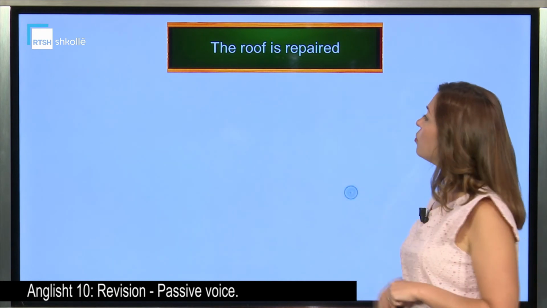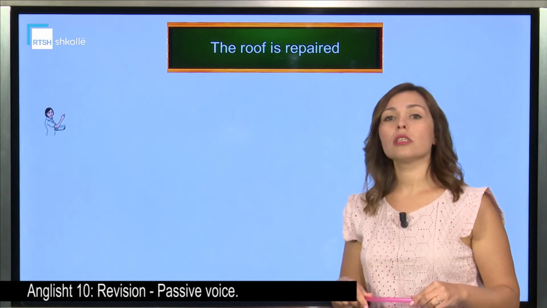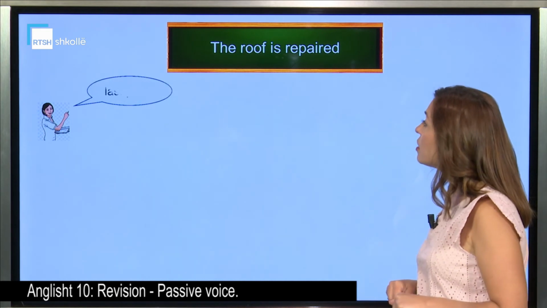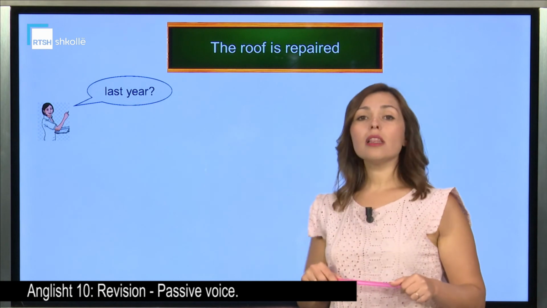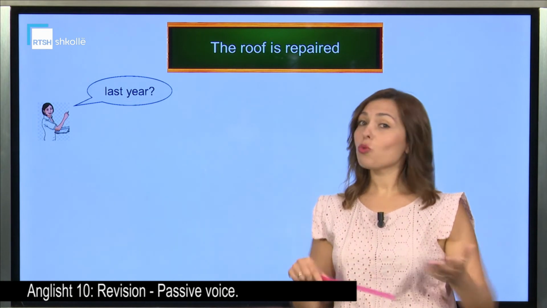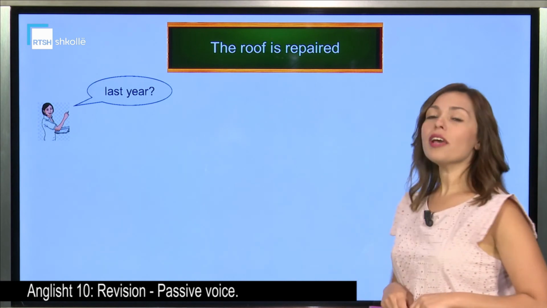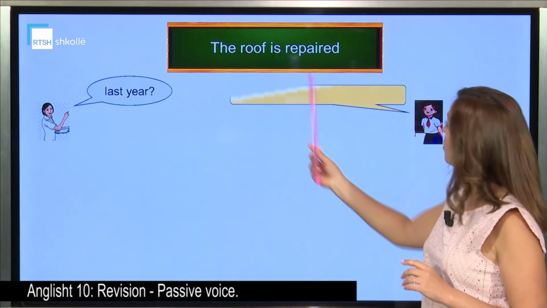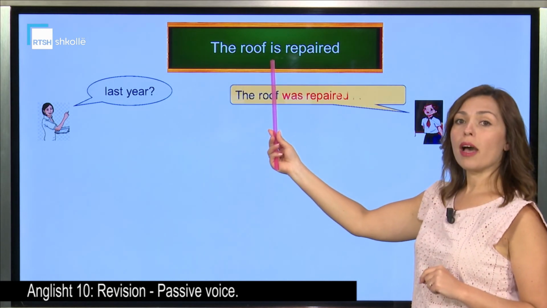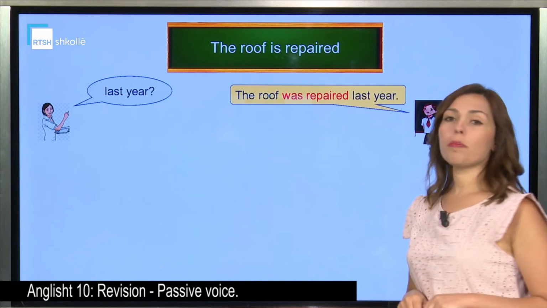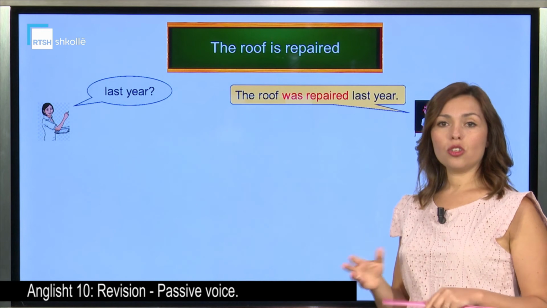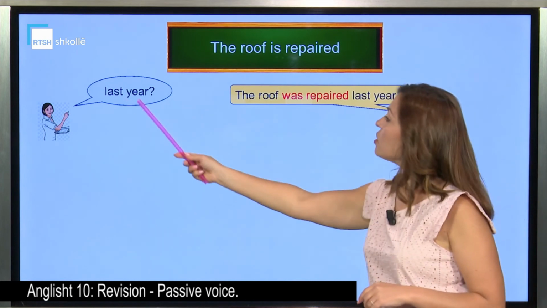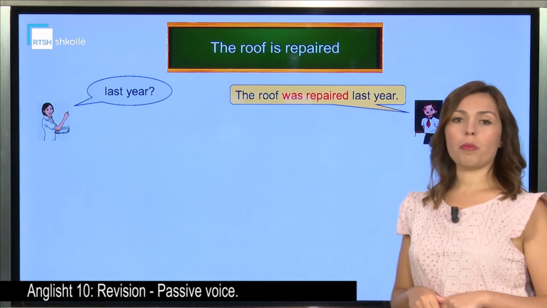So the teacher now is asking different students about different time expressions. So, how is this sentence going to be last year? And one of the students raises his or her hand and says, the roof, what? The roof is going to be put in the past, so the roof was repaired last year. So, in the present is repaired, in the past, last year, was repaired.